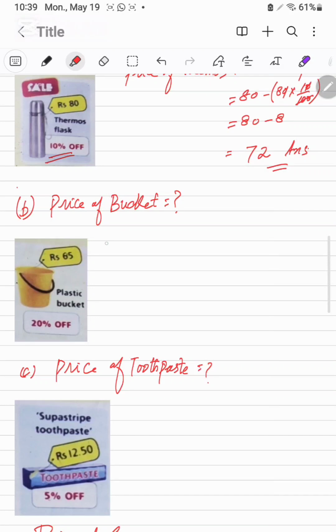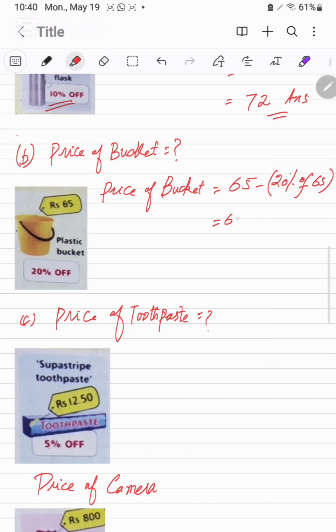Next, same like that, price of bucket. It will be original price, that is the 65 minus 20% of total price, that is the 65. 65 minus, it will be 65 into 20 over 100 here.